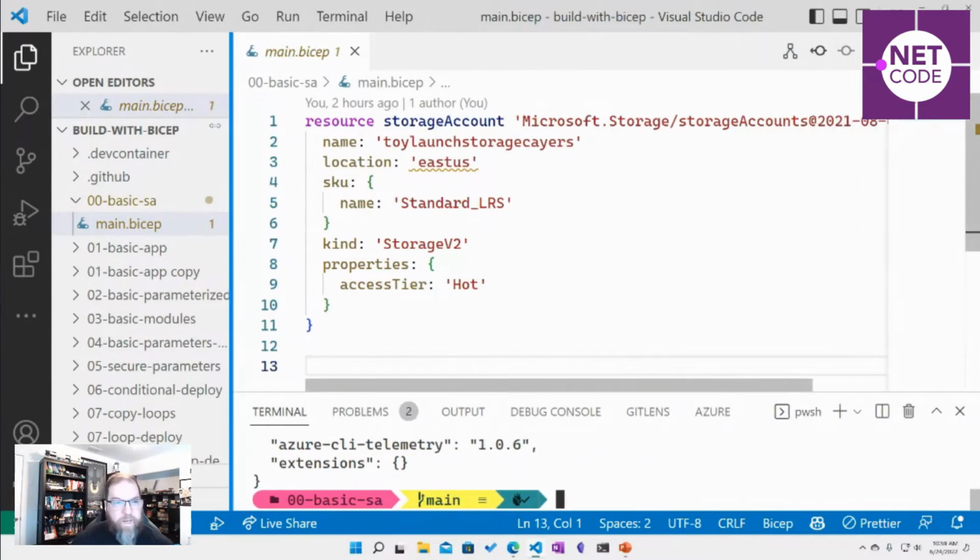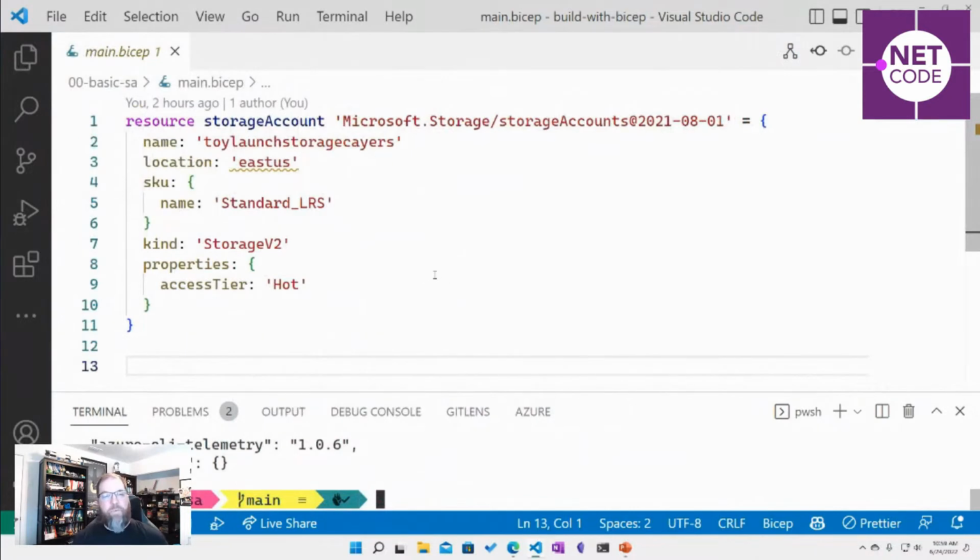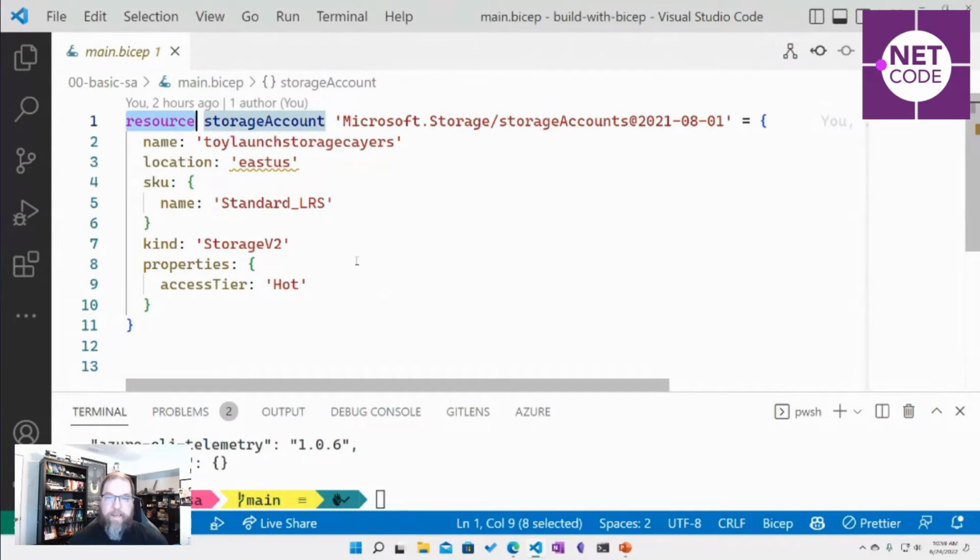So there's a couple of keywords and important concepts as we build things in Bicep. And one of them is we're deploying Azure resources. So we're going to be deploying a resource. So one of the keywords we're going to see is resource. Now, I'm building a storage account. This is just a friendly name. This is a symbolic name for me. The thing that's important is this part here. This is the type of resource through the resource provider. This is an Azure thing, and the API version.